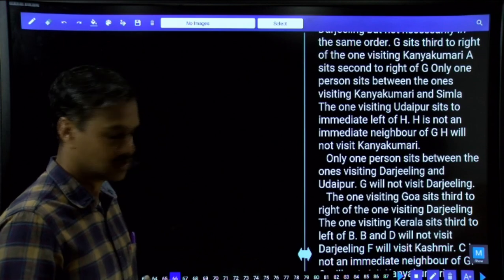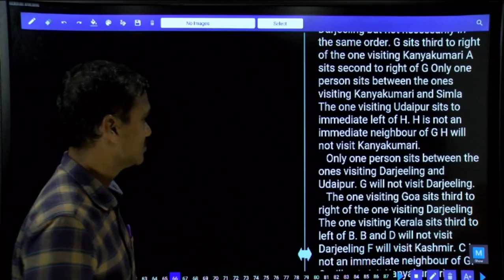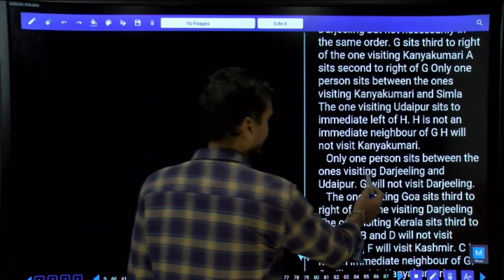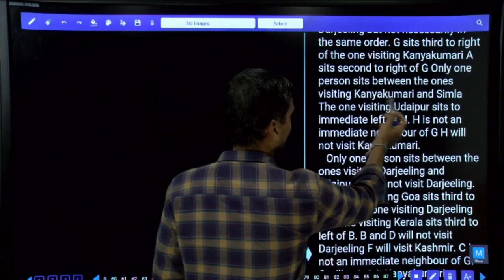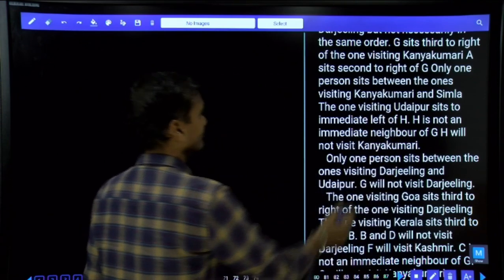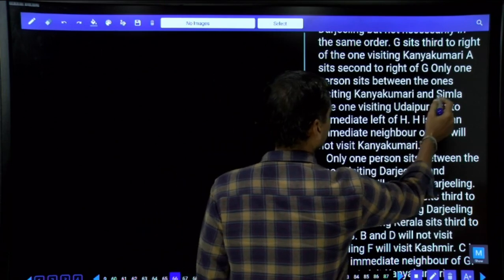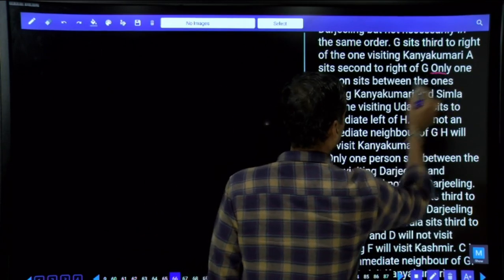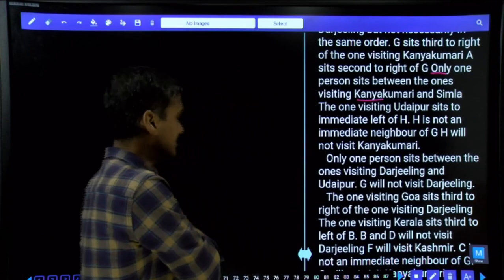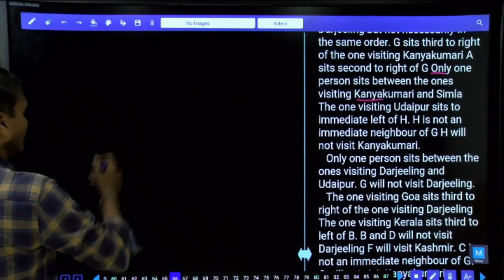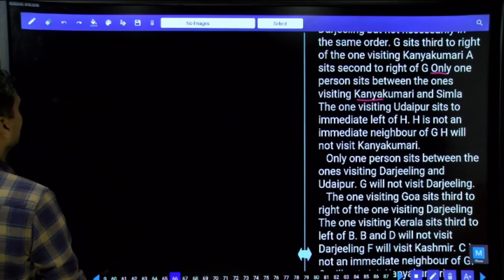Now initially I have discussed about this one. There will be two possibilities. Why are there two possibilities? Because only one person sits between Kanyakumari and Simla, isn't it? Hence, you'll have two different possibilities. As there are two different possibilities, let us write down two possibilities simultaneously. Clear now?